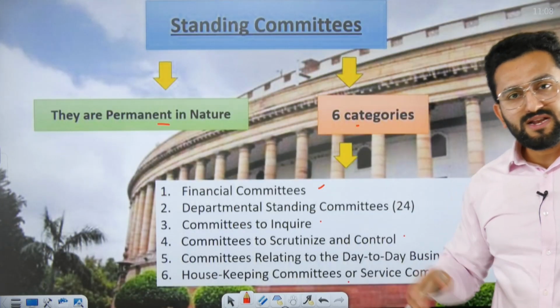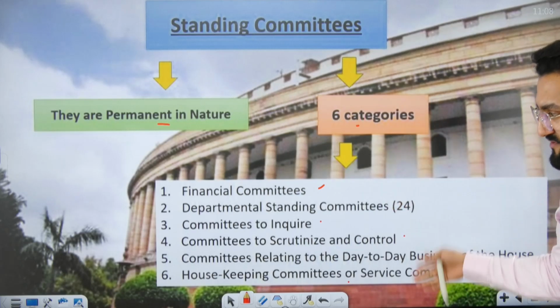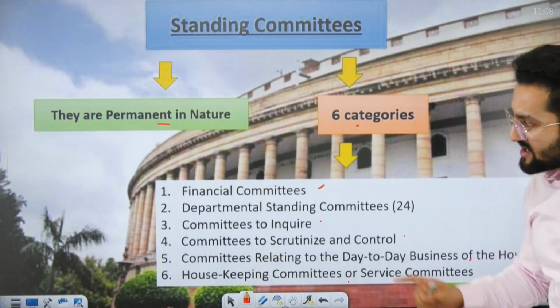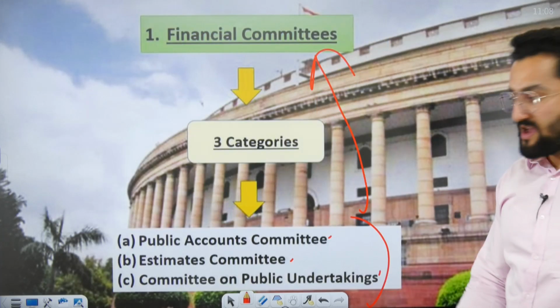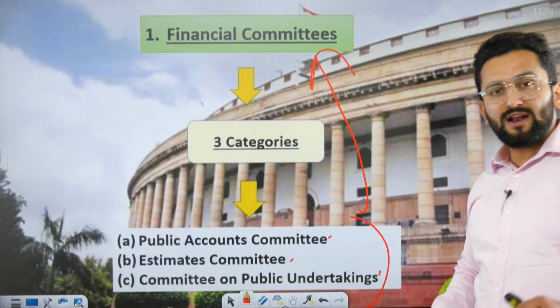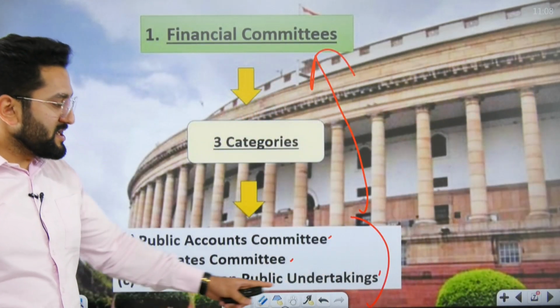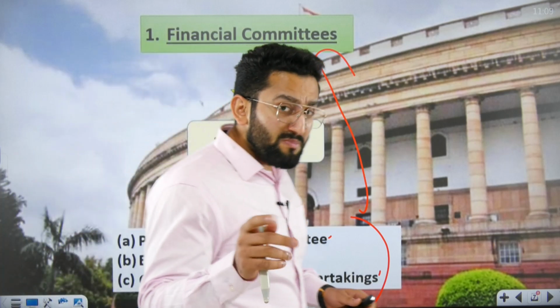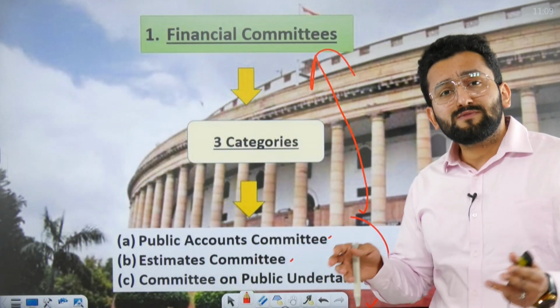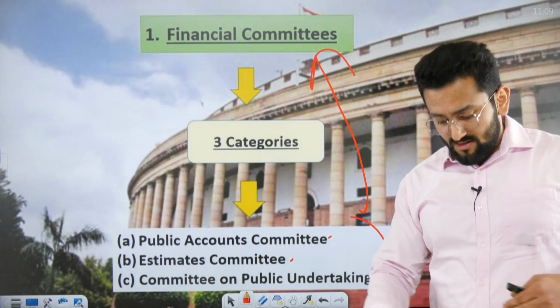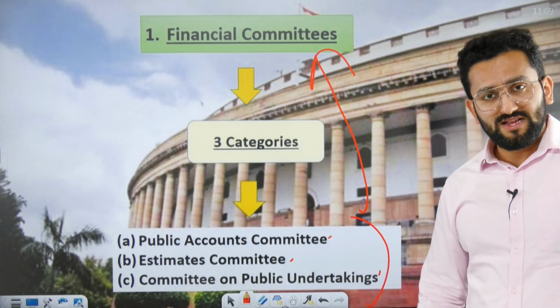When we say standing committee, as I told you, it's permanent in nature. We can divide it into 6 parts. First, finance committees we need to discuss. There are 3 finance committees: Public Accounts Committee, Estimates Committee, and the Committee on Public Undertakings. Public undertakings means we are talking about PSUs, BHEL, GAIL. You must have heard about these government companies, right?